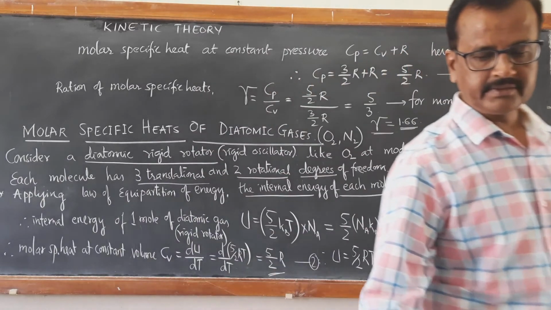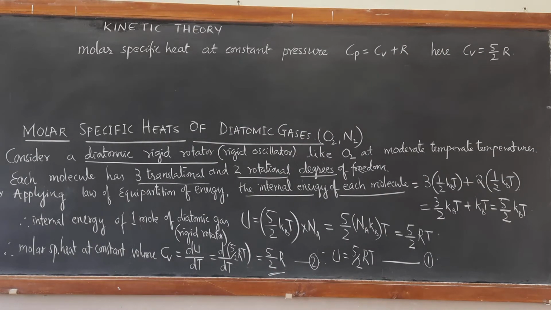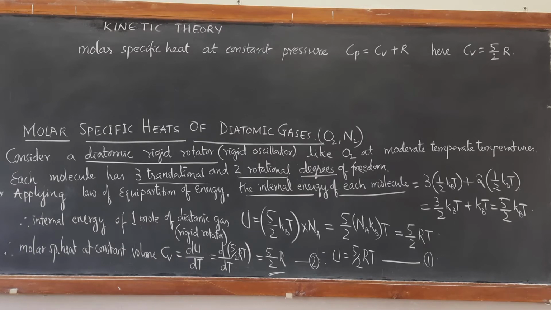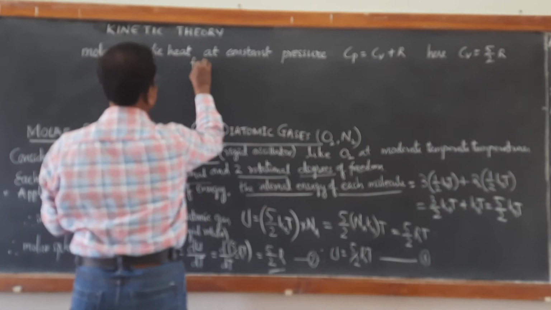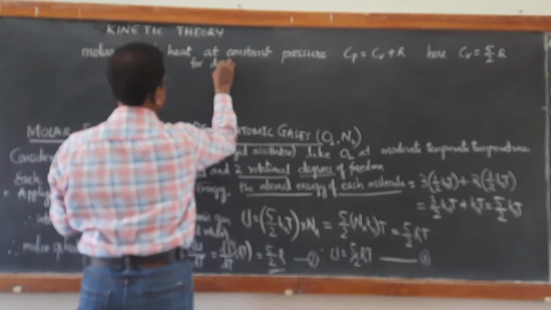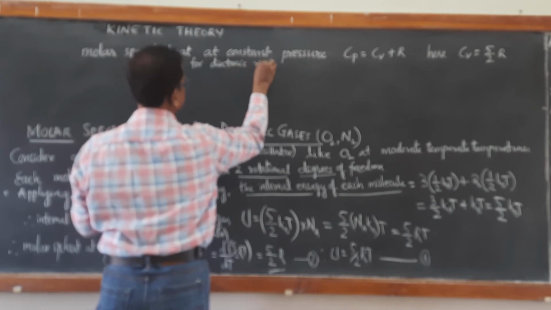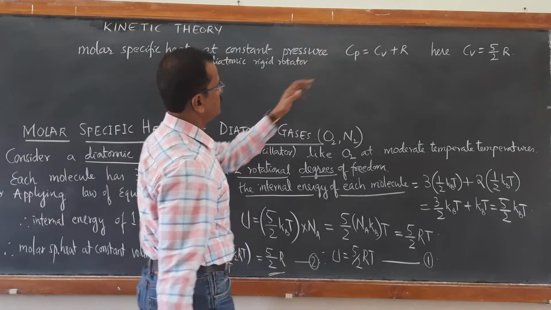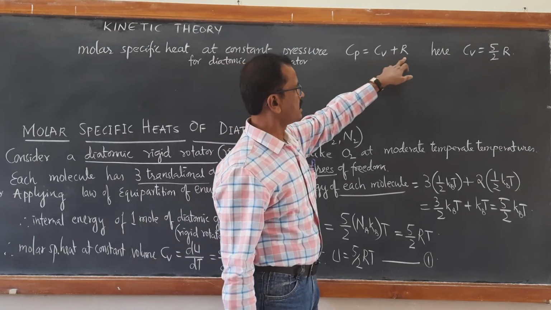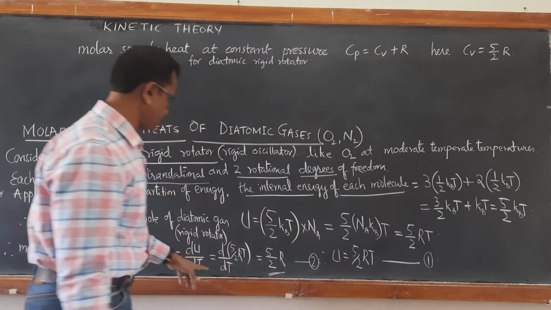Similarly, we can calculate what is Cp. So molar specific heat at constant pressure for a diatomic rigid rotator is Cp equal to Cv plus R, as we know. Here Cv is equal to 5 by 2 R from equation number 2.